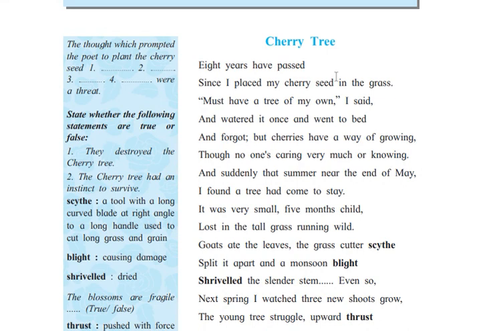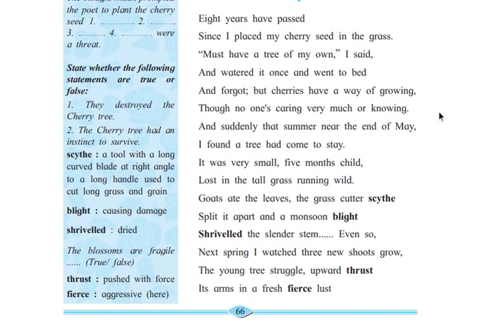So the poet is saying that he had placed the seed of the cherry 8 years ago, and now the 8 years have passed. In the grass he had put it. Must have a tree of my own. So the poet said to himself, I must have a tree of my own, because I had placed the seed in the grass and watered it once and went to bed and forgot. But cherries have a way of growing.